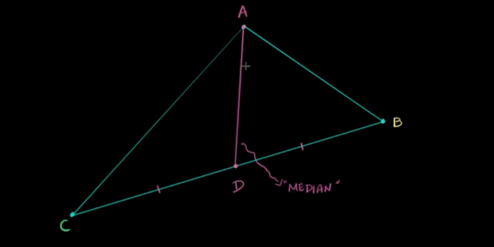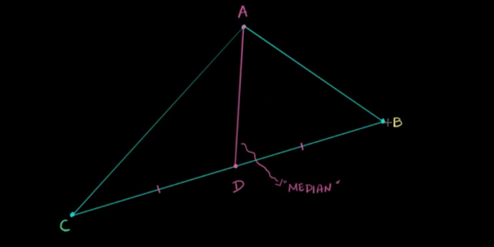And now that you know that the median will always lie within the triangle, how many medians can you draw for a given triangle? One median will start from a point and join it to the midpoint of the other side. And there are 3 such sides with 3 such points. So you've drawn one. I want you to pause the video, take a piece of paper and draw the other 2 medians and see if you notice something weird beginning to happen. If you want to, take quite a few triangles and try it.